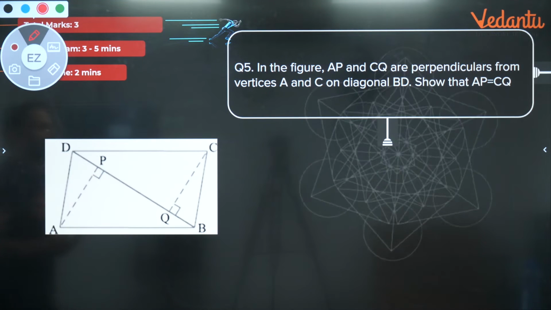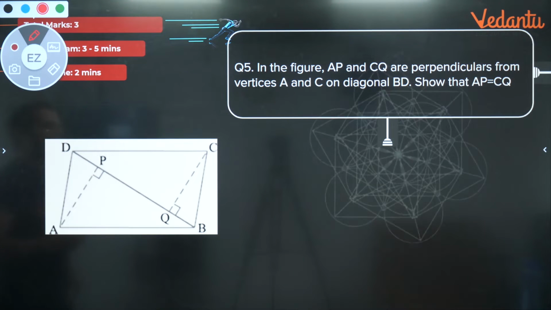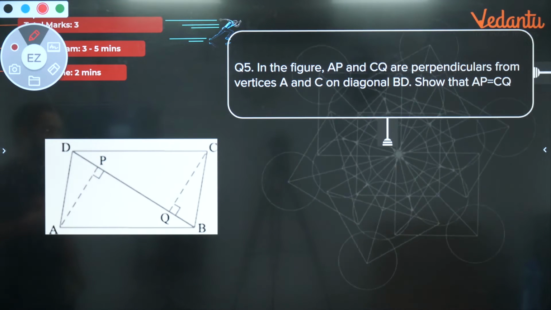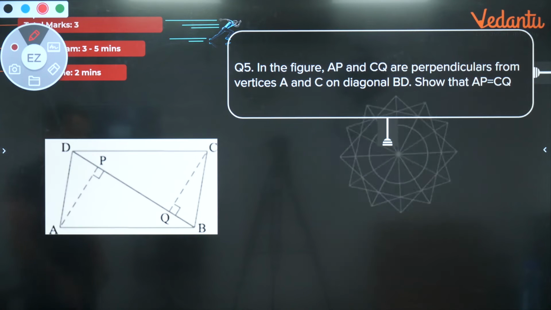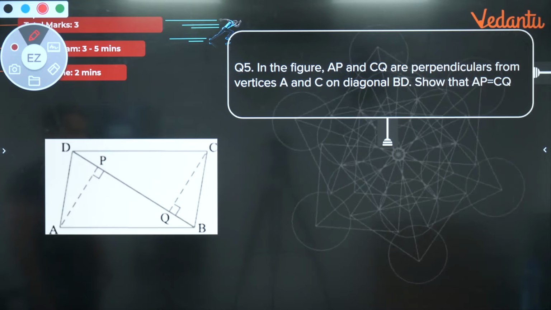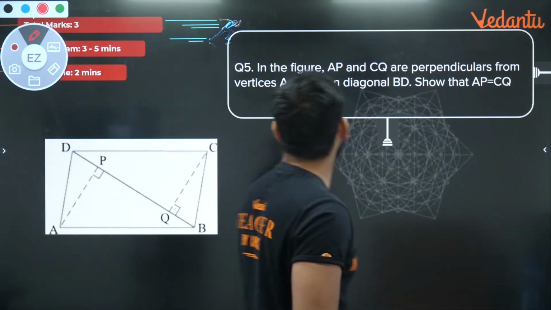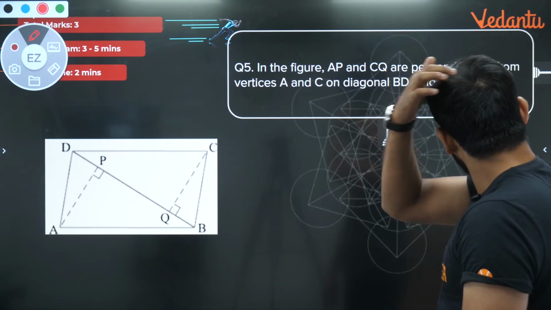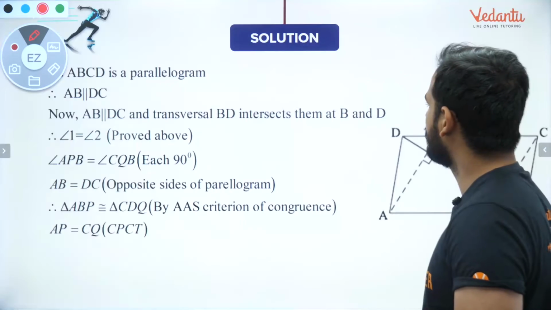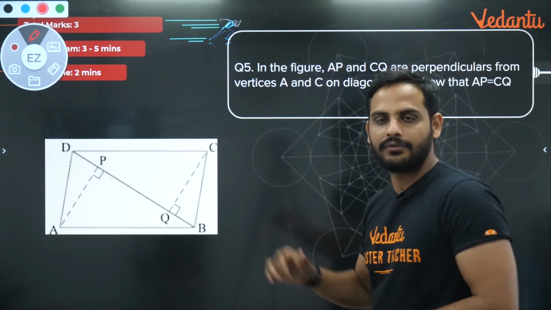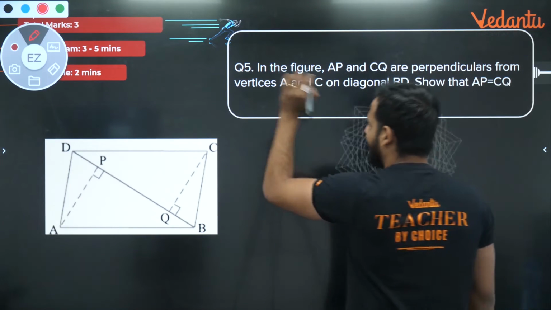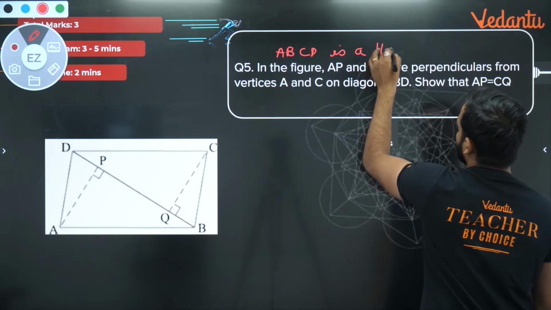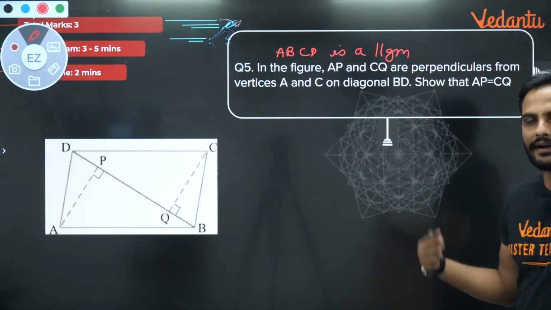The next question we have is this. In the figure, AP and CQ are perpendiculars from the vertices A and C on diagonal BD. Show that AP is equal to CQ. In this figure, ABCD should be given something, no? ABCD should be a parallelogram, then only it will be true. Otherwise for any quadrilateral it won't be true. It should be a parallelogram. ABCD is a parallelogram. Okay, so bachcho, in this question it was not mentioned that ABCD is a parallelogram, so I am just adding this point here that ABCD is a parallelogram. Okay, this information is given to us. But otherwise for a general quadrilateral it will not work.